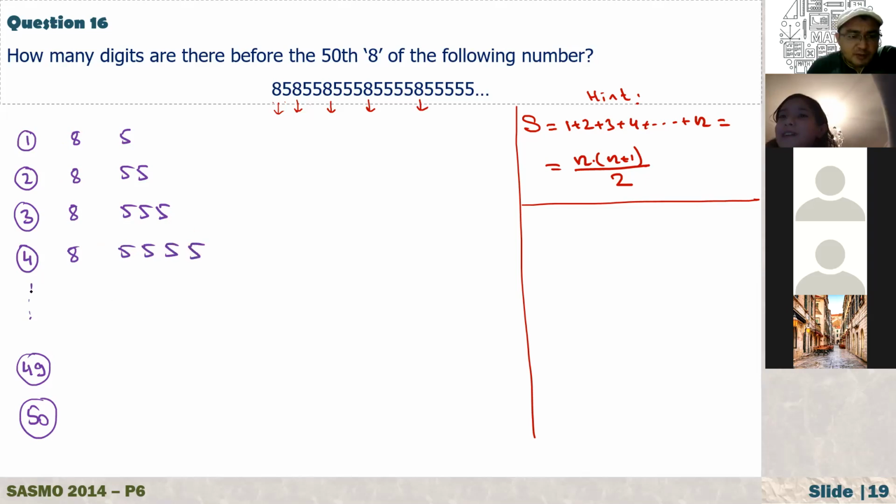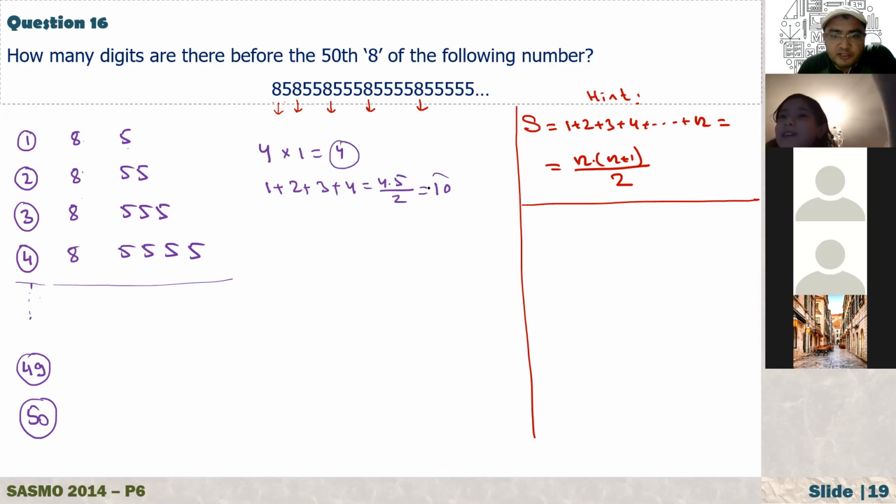Now, if I ask you, for example, before the fifth 8, how many digits? How do you count this? Before the fifth 8, I have 1 2 3 4 8s, so here we have 4. And how many 5s? In the first line, I have 1 5. In the second line, I have 2. In the third one, 3. In the fourth one, 4. And we know the formula, that's equal to 4 times 5 over 2, which is 10. So altogether, how many digits do we have before the fifth 8? We have 14 digits.